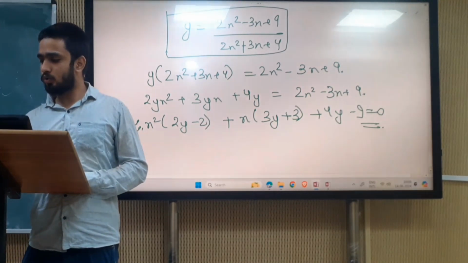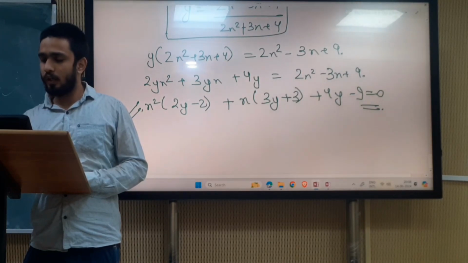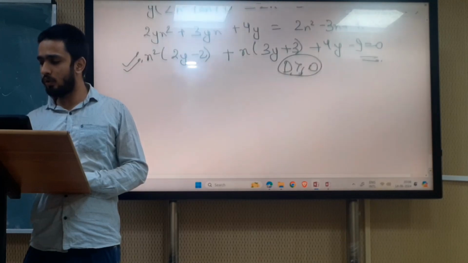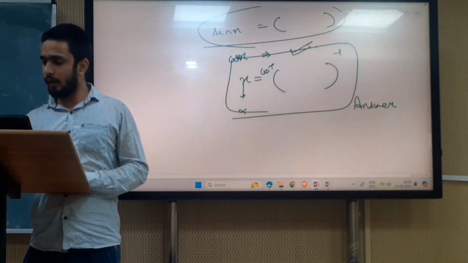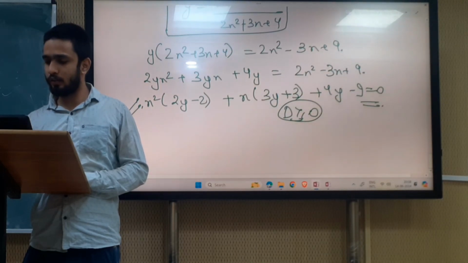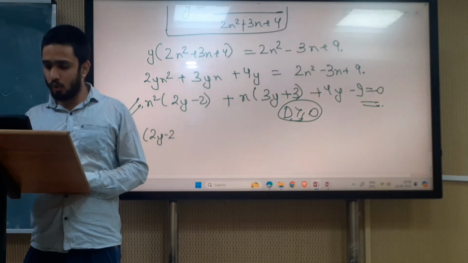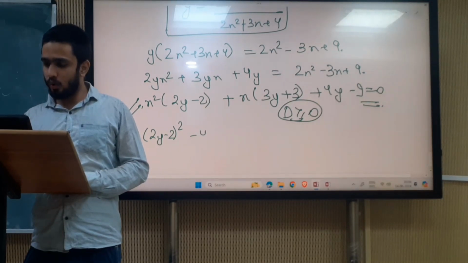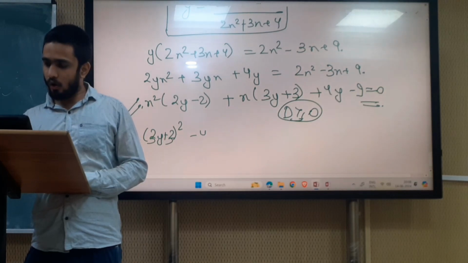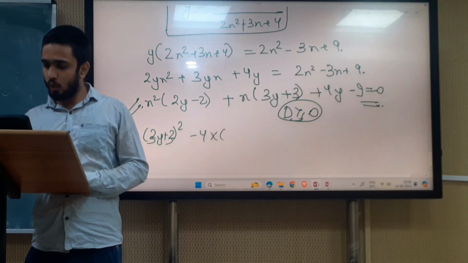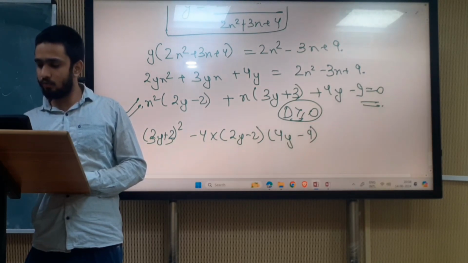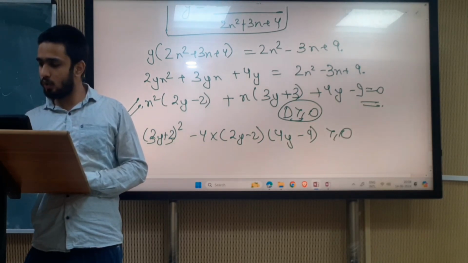So how do we solve this quadratic equation? Since we know that a solution exists, D is greater than or equal to 0. The value of D is nothing else but b square minus 4ac. So (3y plus 3) whole square minus 4 into (2y minus 2) into (4y minus 9) is greater than or equal to 0.